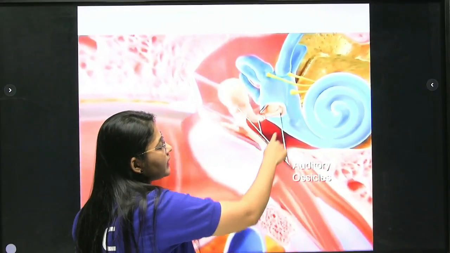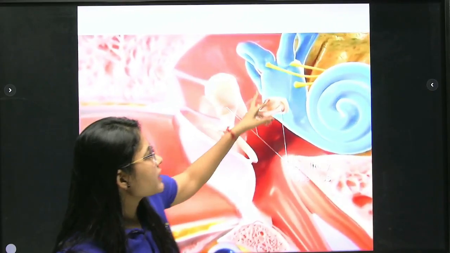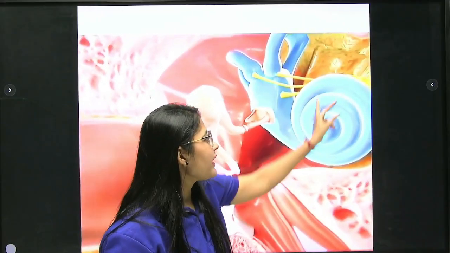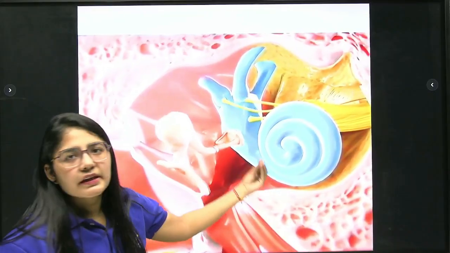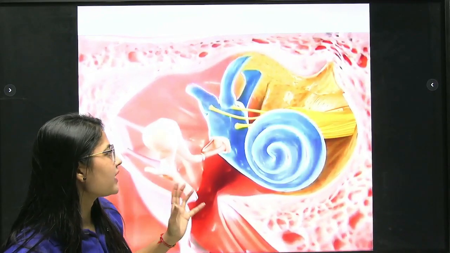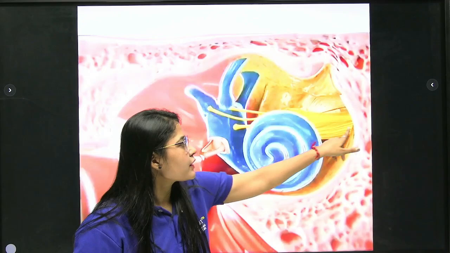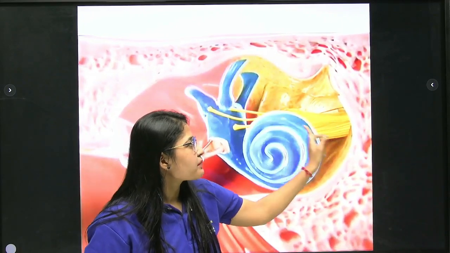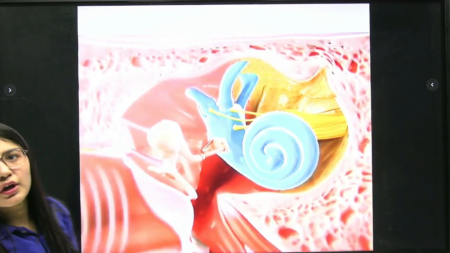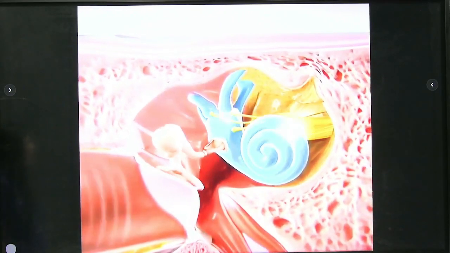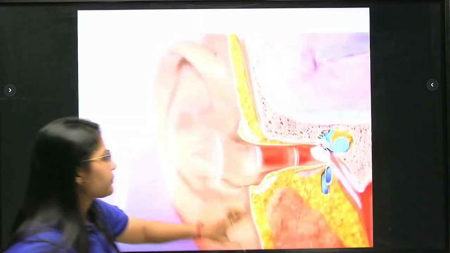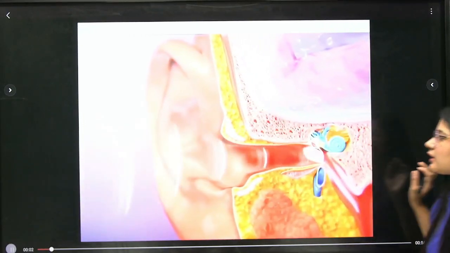Now, what will happen? These are auditory ossicles. Now, this is your vestibule, semicircular canal and cochlea. All these three are responsible for conversion of these vibrations into electrical impulses, or we can say nerve impulses. And this is your vestibulocochlear nerve, which transmits these nerve impulses to your brain. Clear? So this is the main function of your ear, or we can say the physiology of your hearing. I hope you are very clear with this. If you want, you can have a glance over it.